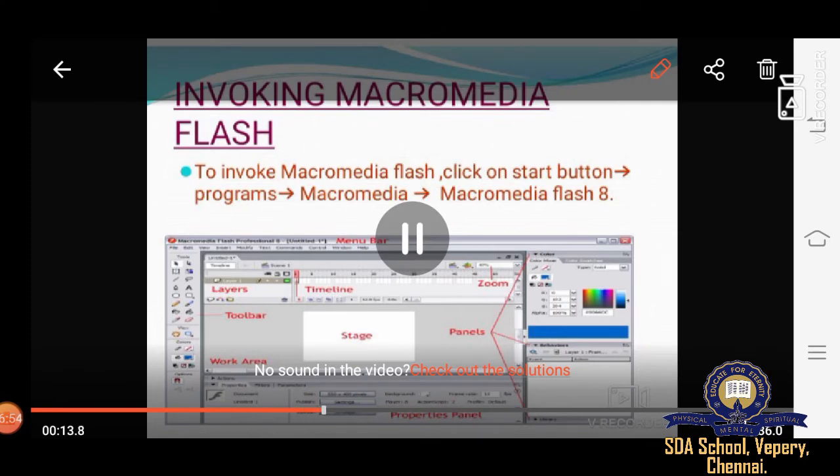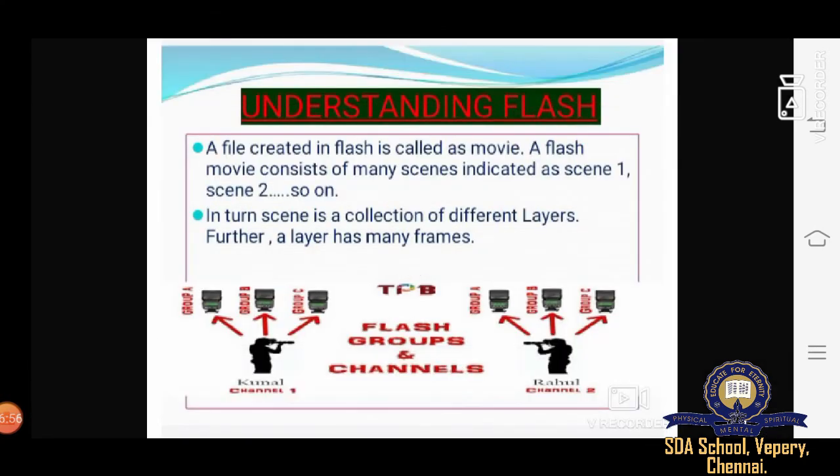Now the next topic we are going to study is understanding Flash. A file created in Flash is called a movie. A Flash movie consists of many scenes, indicated as scene 1, scene 2, scene 3, and so on. However many scenes the movie makers take, that many scenes we can see.